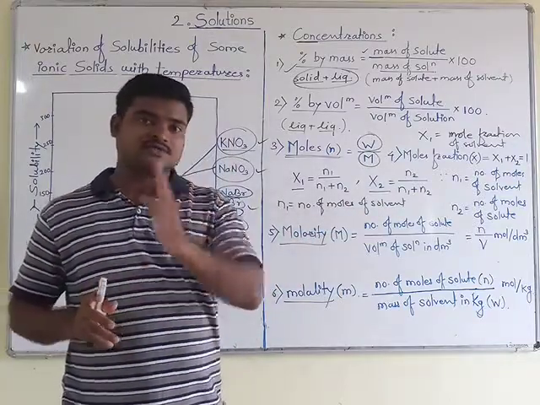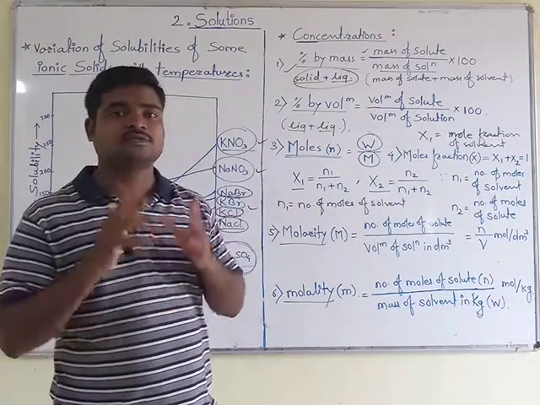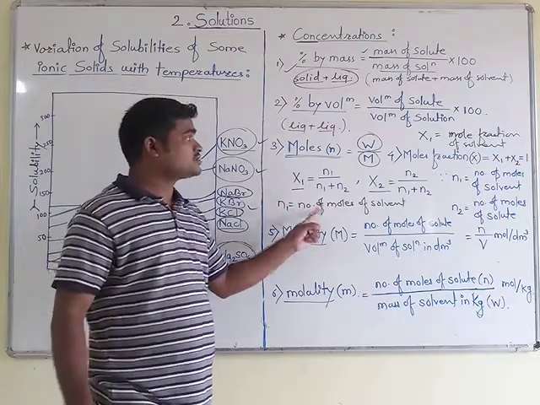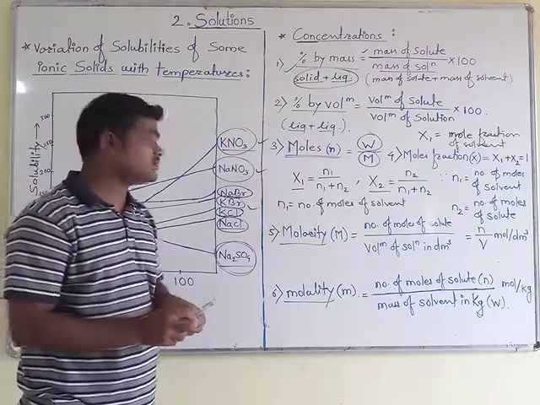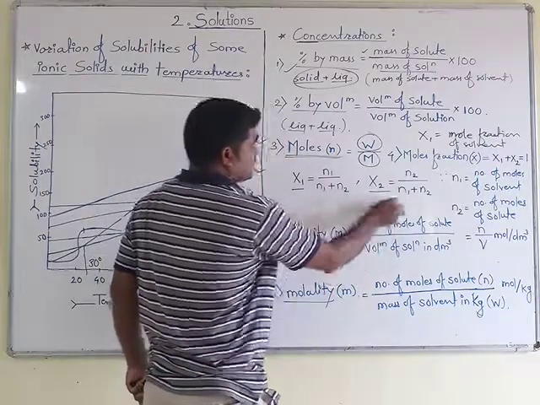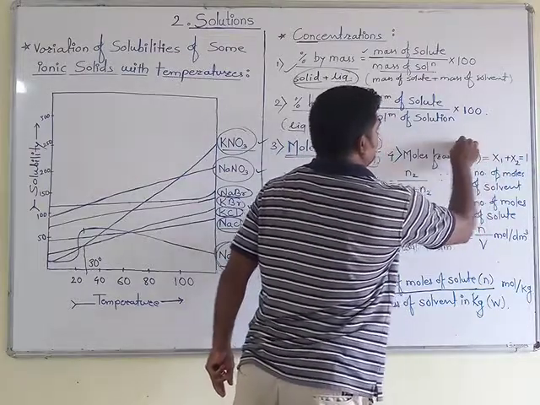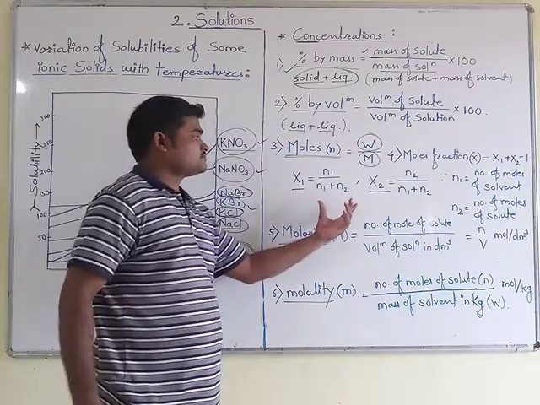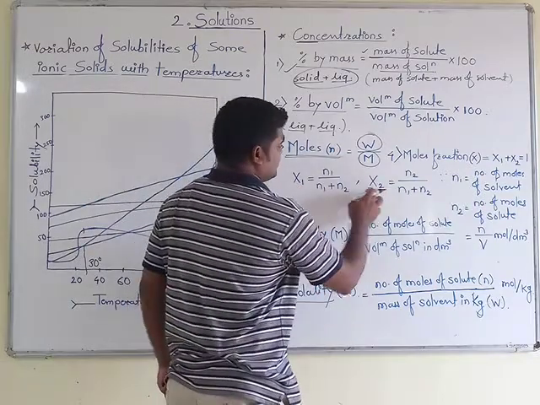So just consider one component and the other component, and you will get an idea of what the second component should be called. These are the important things you should keep in mind, and then you will not forget these two components. So x1 and x2 and n1 and n2, these two points I have cleared.